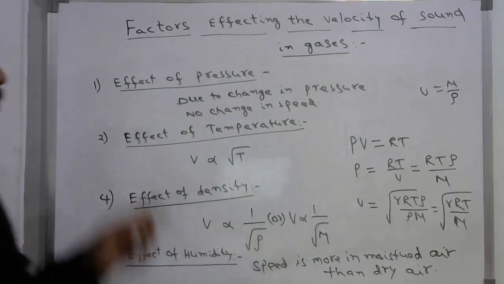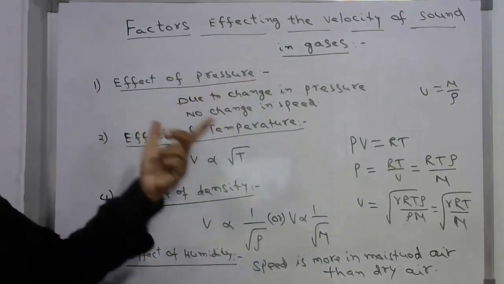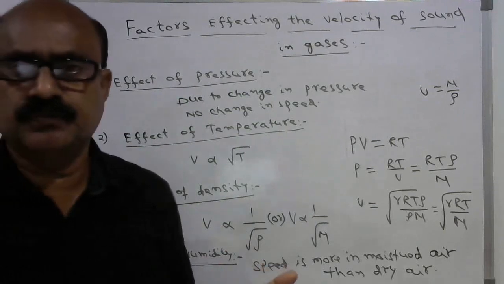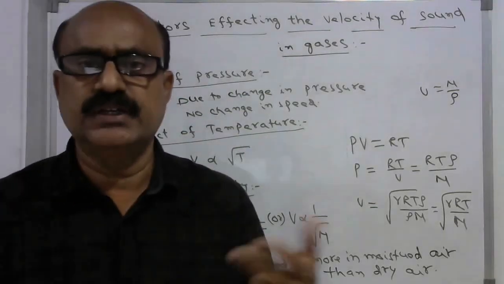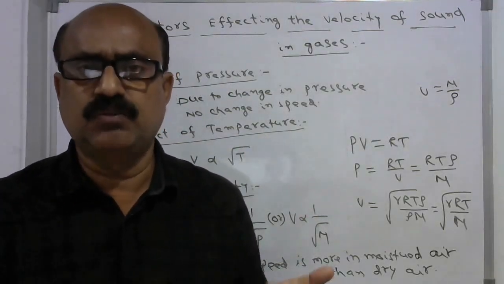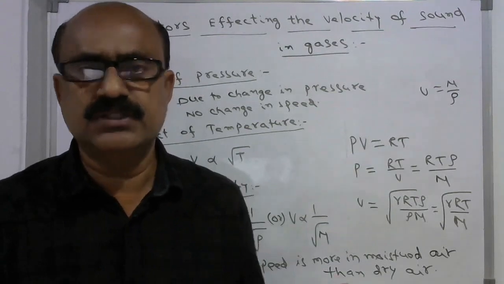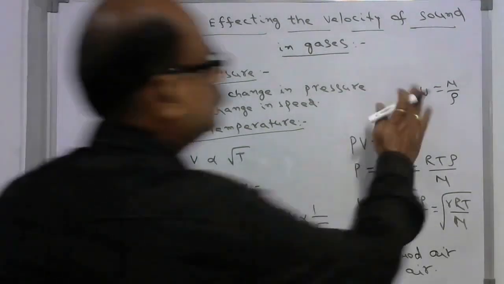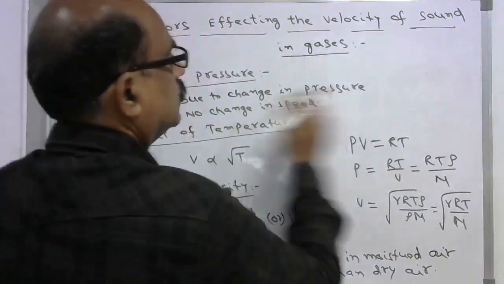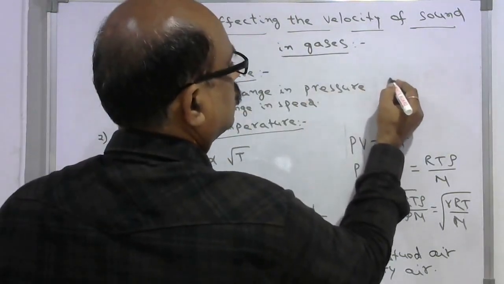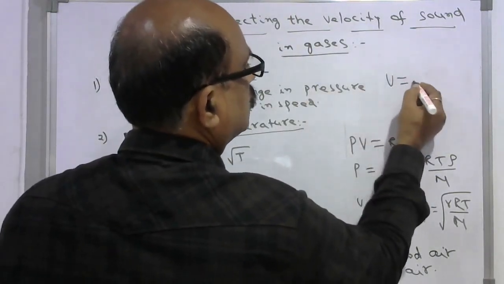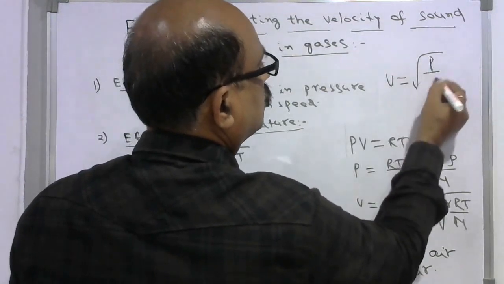See the effect of pressure. If pressure is increased, density will also increase. So according to Boyle's law, P by rho is constant. We know the speed of sound is under root P by rho.